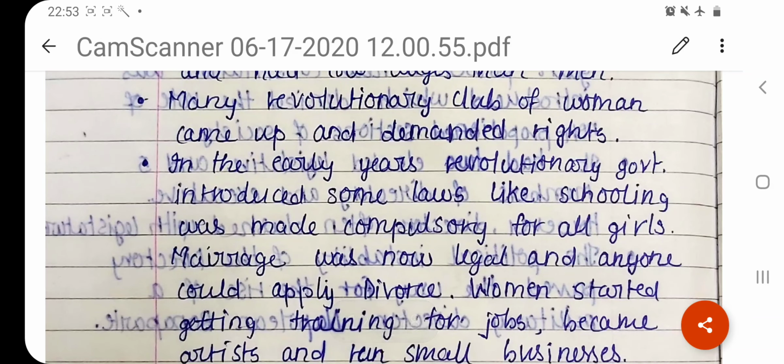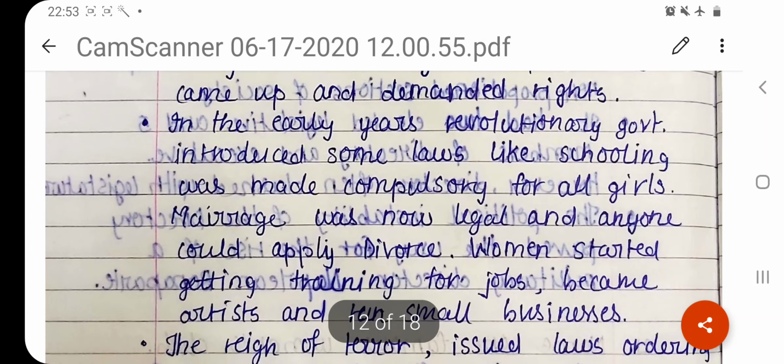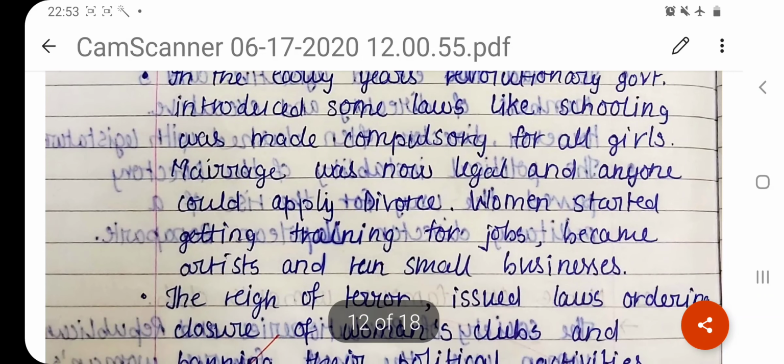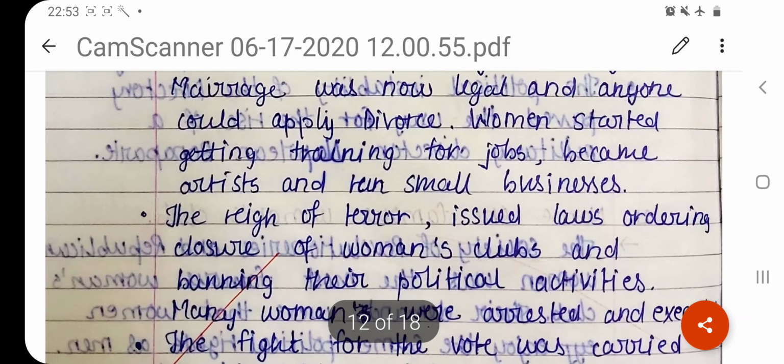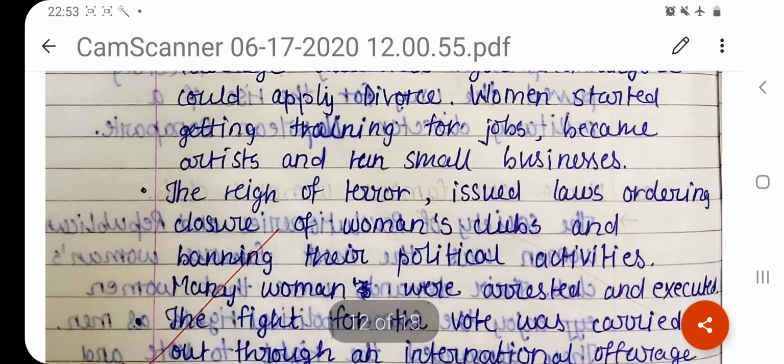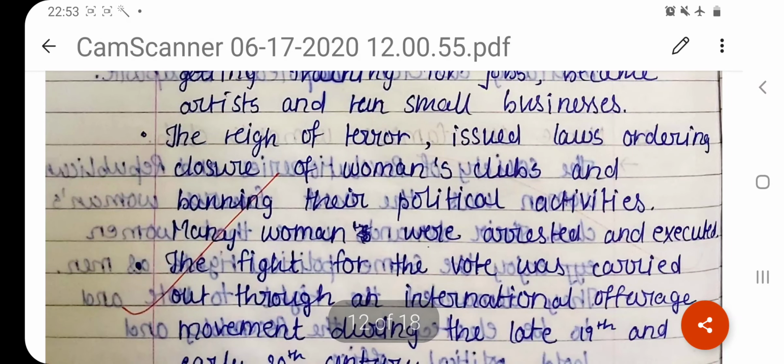However, we see that in the early years of the revolutionary government, some laws were made: schooling was made compulsory for all girls, marriage was made a legal contract, and anyone could apply for divorce. This means that marriage was no longer something controlled only by a man, but also something where a woman could apply for divorce. Women started getting training for jobs, they became artists and they began to run small businesses. All of this happened during the time of the National Assembly.